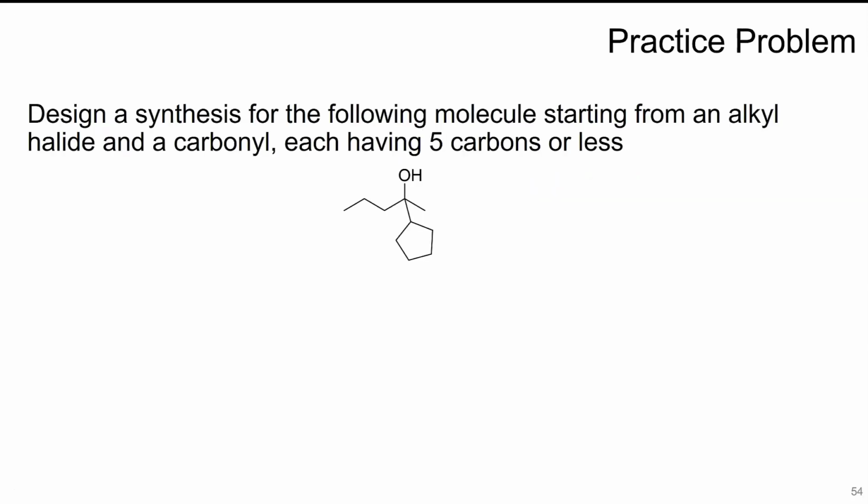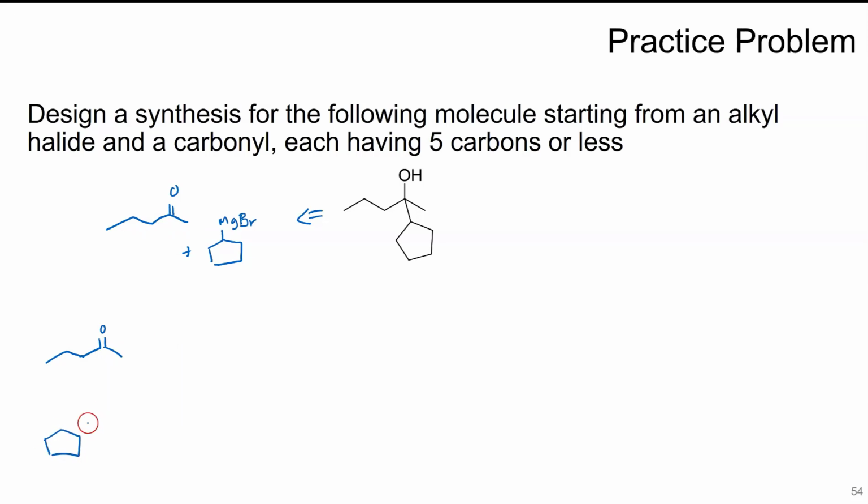Alright, so you want to design a synthesis for the following molecule, starting from an alkyl halide and a carbonyl, using 5 carbons or less. So there's going to be different solutions that are possible. This right here has 5 carbons as it is. This also has 5 carbons. So I'm going to actually go backwards from this plus that Grignard. So if I do that, this is probably the most simple one, I think.